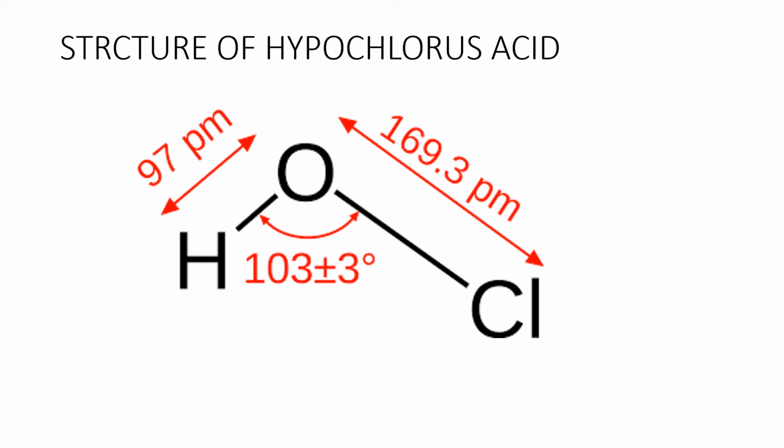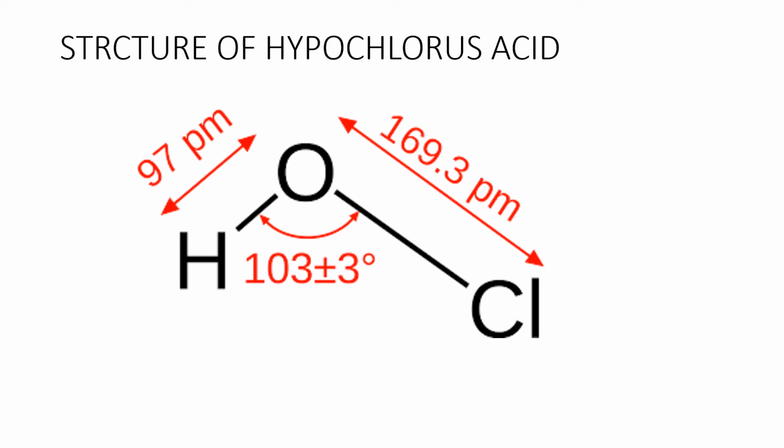The bond length between oxygen and chlorine is 169.3 picometers, and between hydrogen and oxygen 97 picometers. The shape is V shape or bent shape. Hybridization is sp3. The bond angle is reduced due to repulsion between lone pair and bond pair electrons.